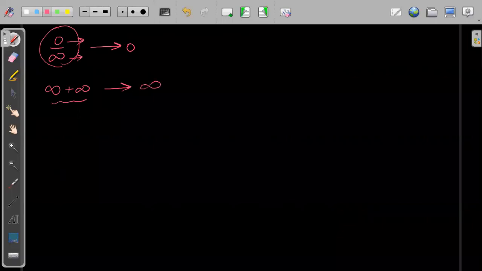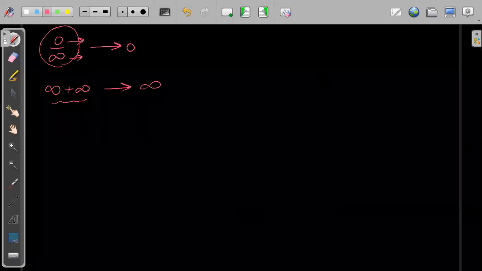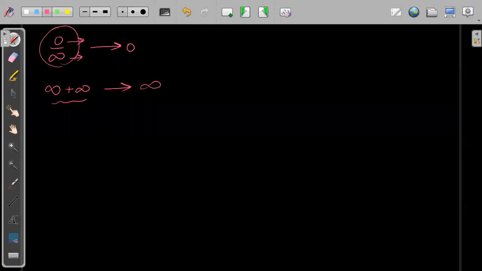Something very large added with something very large cannot give you a particular value. This will always be infinity, a very large number. Understood? Everybody understood?